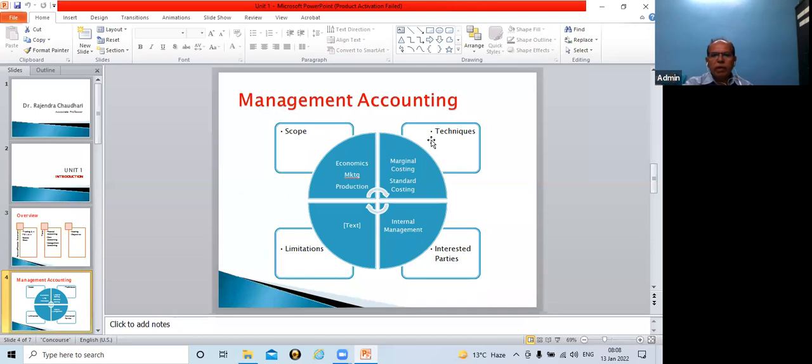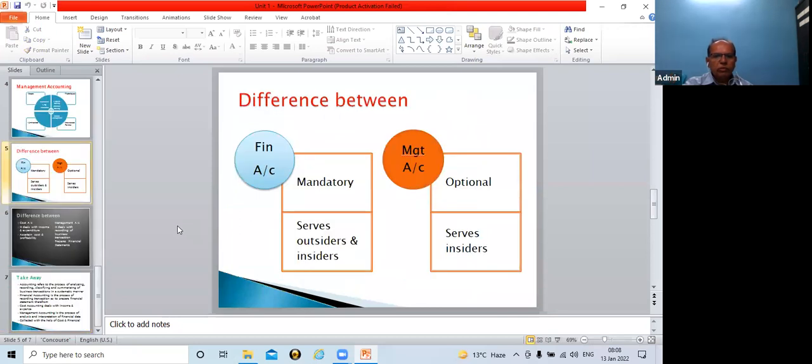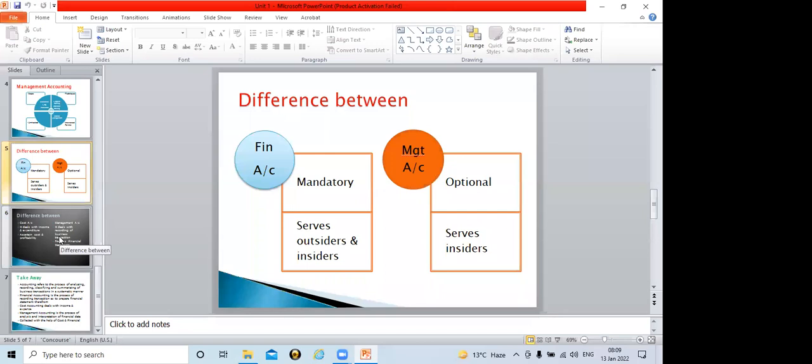Now, who are interested in management accounting? Internal management is the one. So it is meant for internal management. Now this slide speaks about the difference between financial accounting and management accounting. So take a screenshot of this. Yes, may I go ahead? Yes, sir. Fine.